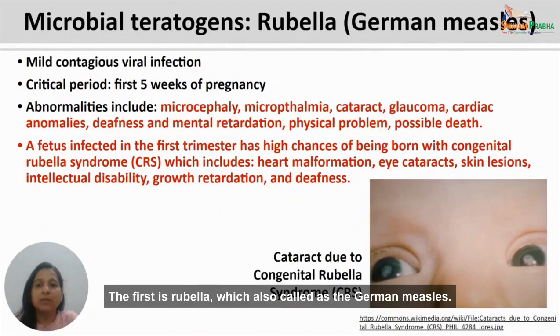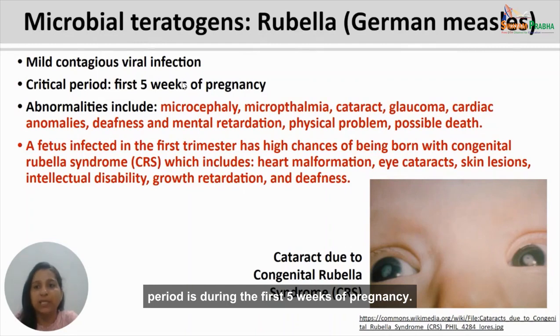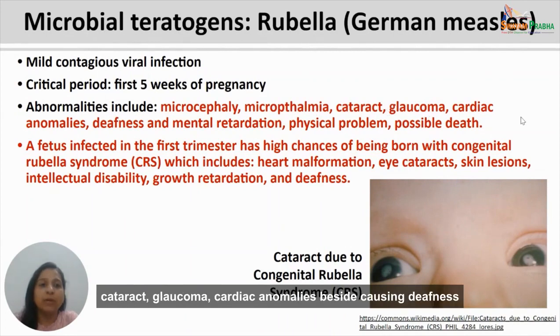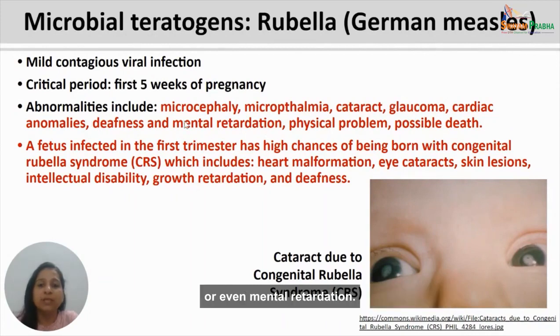The first is rubella, which is just the German measles. So rubella is a mild contagious viral infection. The critical period is during the first 5 weeks of pregnancy. Abnormalities include microcephaly, microphthalmia, cataract, glaucoma, cardiac anomalies, besides causing deafness or even mental retardation.